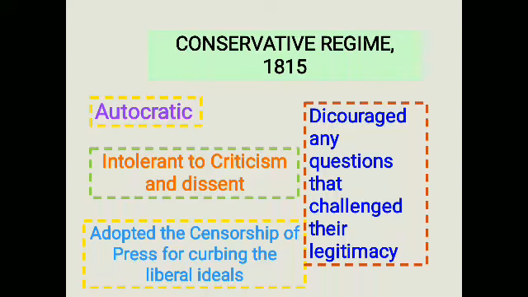They discouraged any questions that challenged their legitimacy. The conservative regimes set up in the year 1815 were autocratic, did not tolerate criticism and dissent, adopted censorship of the press for curbing liberal ideas, and discouraged any questions that challenged their legitimacy.